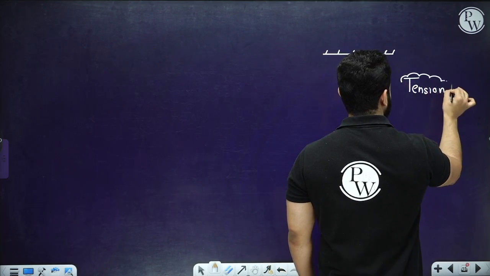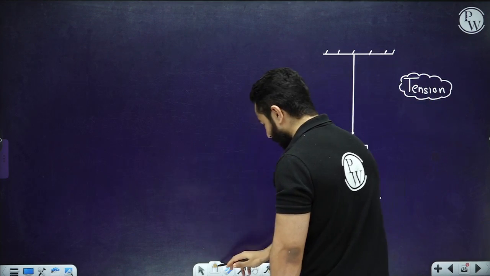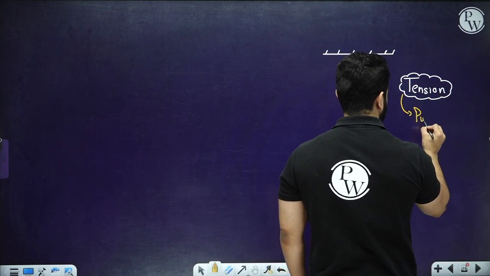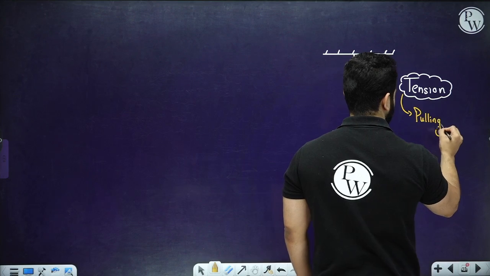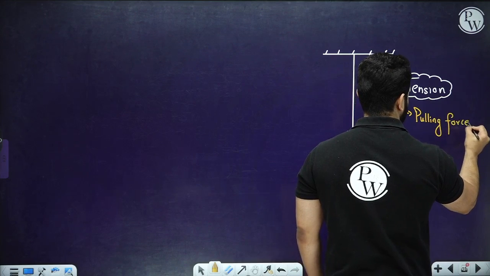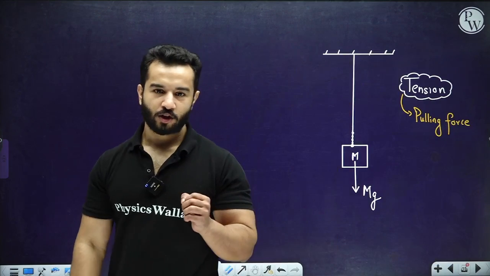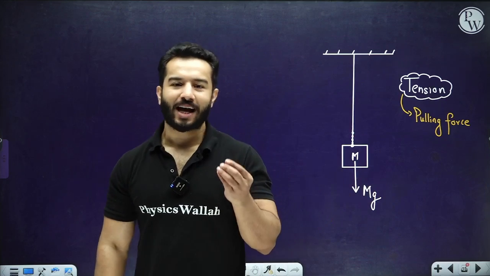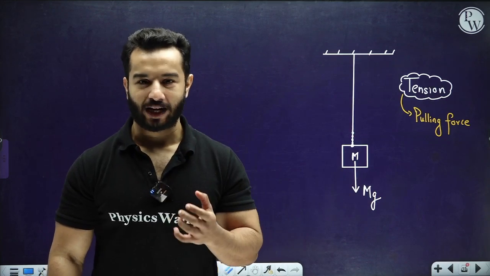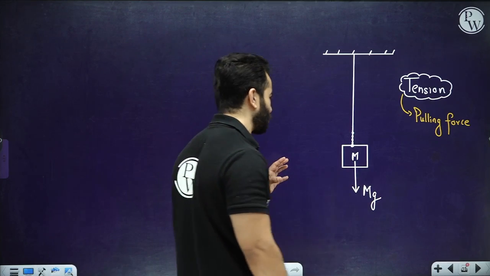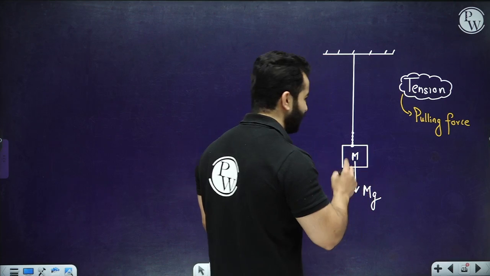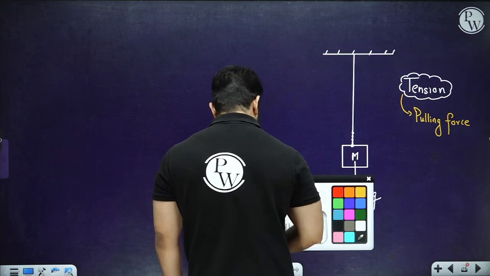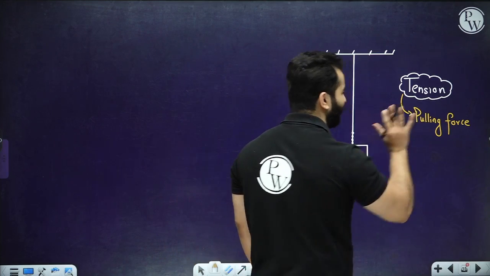So to define tension, we are going to say that tension is actually a pulling force which comes into existence as a consequence of electromagnetic force, right? It's a direct consequence of an electromagnetic force. Now the first thing we have noted is that it is a pulling force. Second, it will never push an object, right?